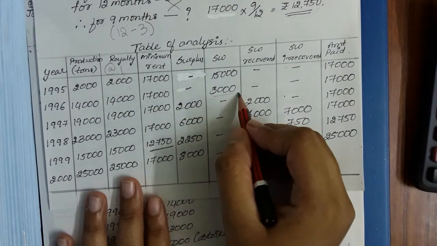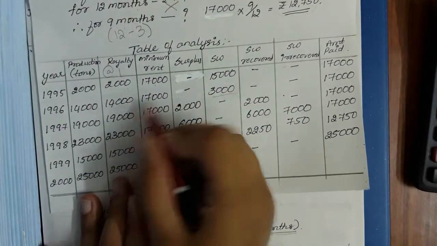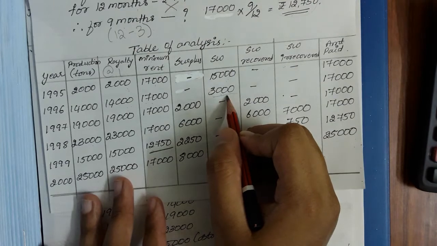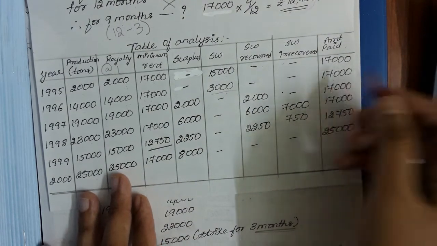That time you will be having the short workings. How much is the short workings? 3,000. 17,000 minus 14,000, you have 3,000 rupees worth of short working. So what will you pay? You will be paying 17,000 to the landlord.